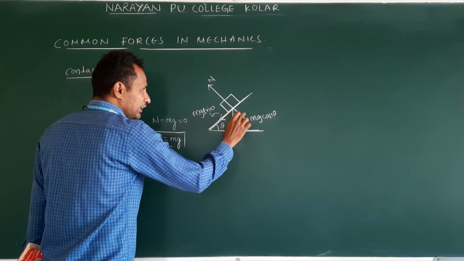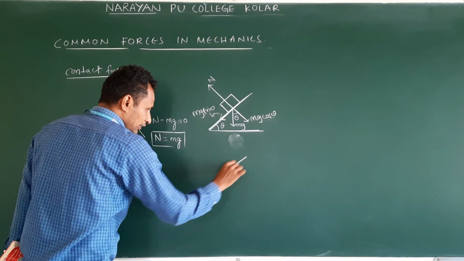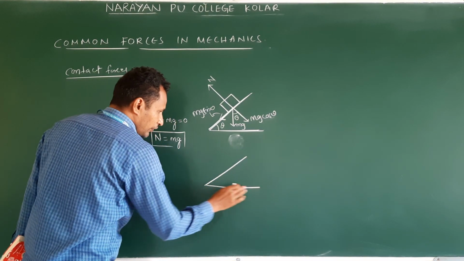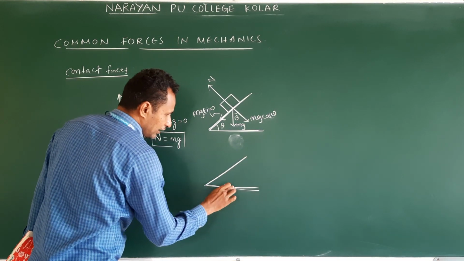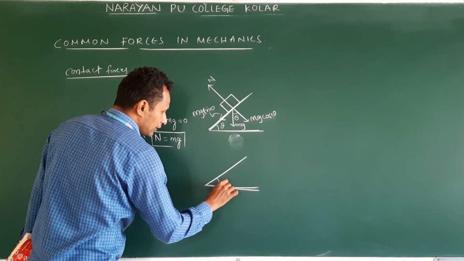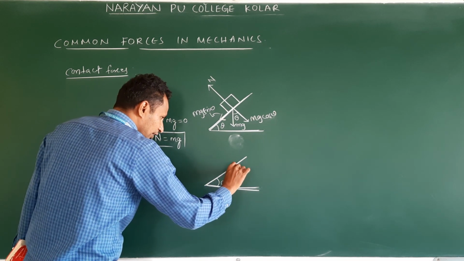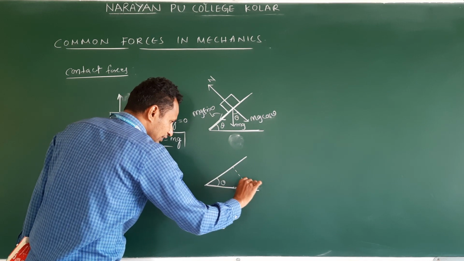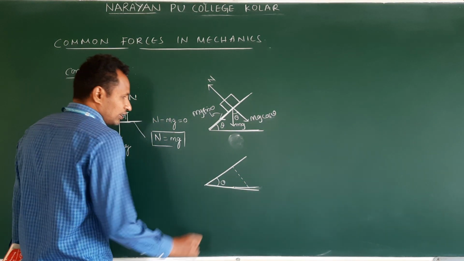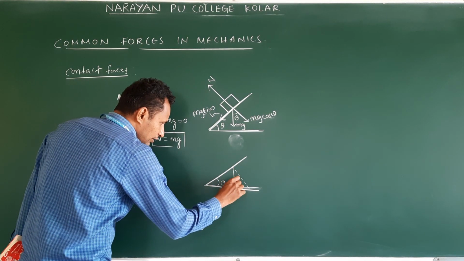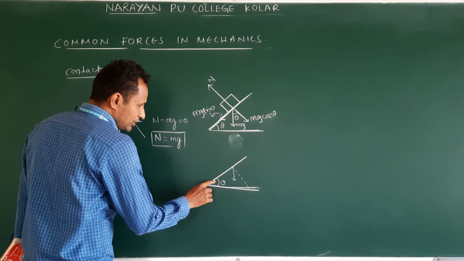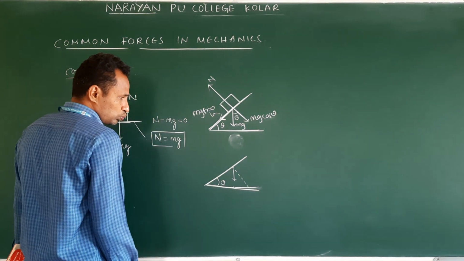How will this become theta? See here. This is an inclined plane, angle theta. I have drawn a dotted line like this. Am I correct or not? If this is theta, this angle is also theta. How?